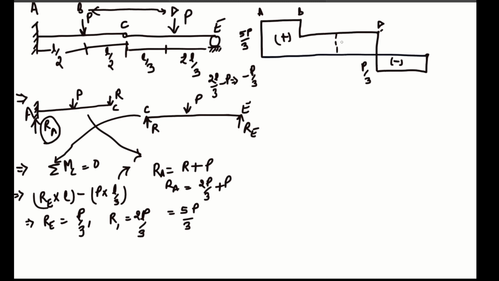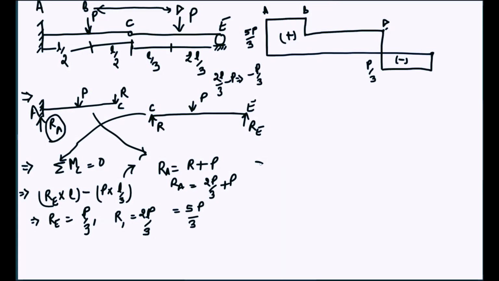This is your point C. You can show in the calculation also. So VA is equal to RA, and RA will be equal to 5P by 3. VB is equal to what? 5P by 3 minus P. It will be 2P by 3.